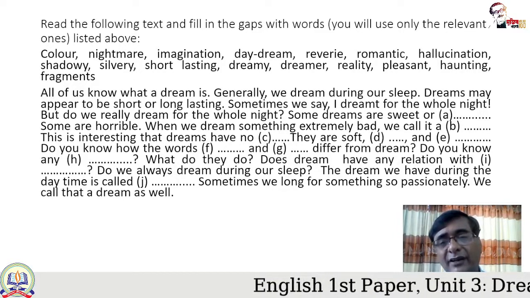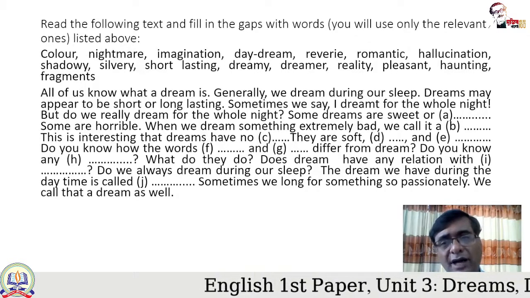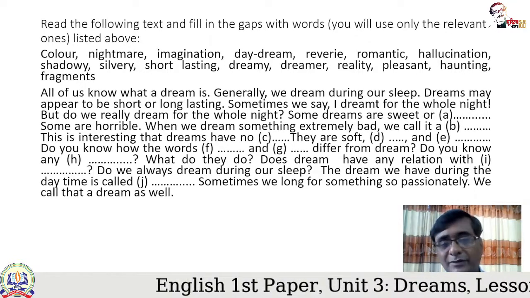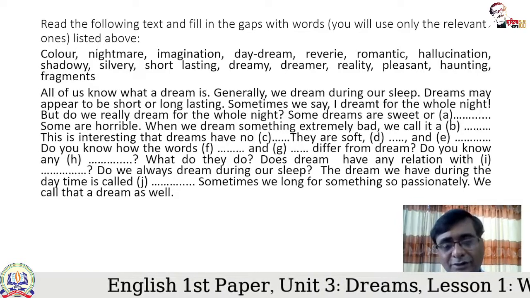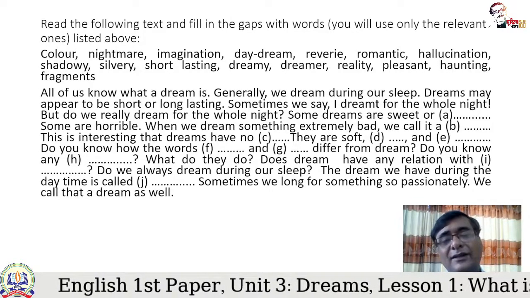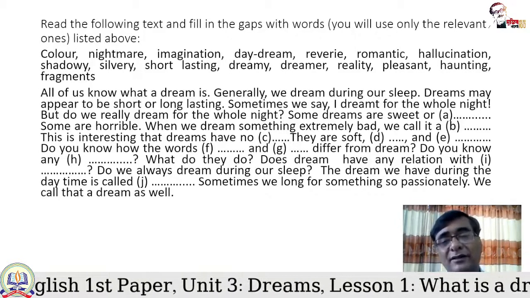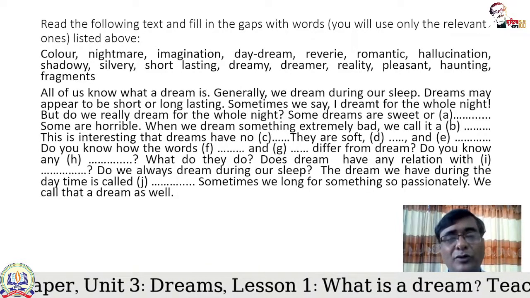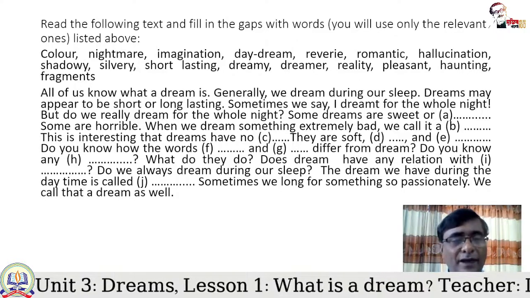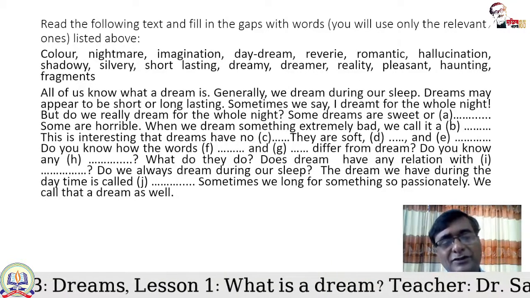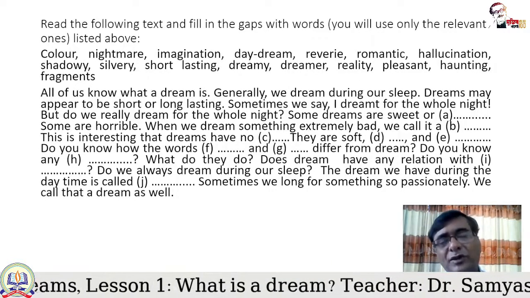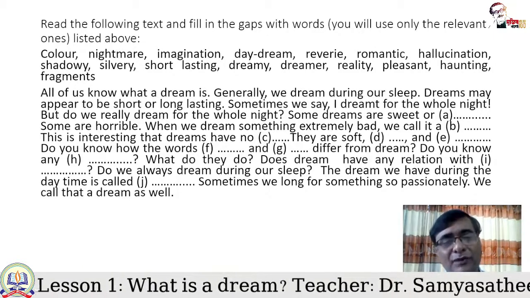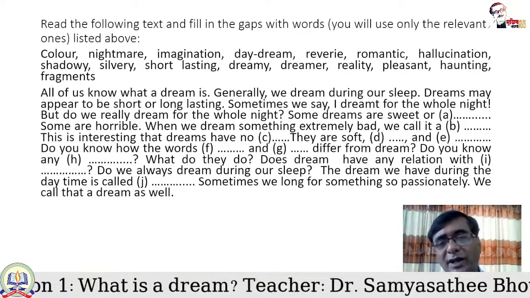Sometimes we say, I dreamed for the whole night. Sometimes we express our wonder, do you know that I dreamed all over the night, throughout the whole night? But do we really dream for the whole night? We are not sure.